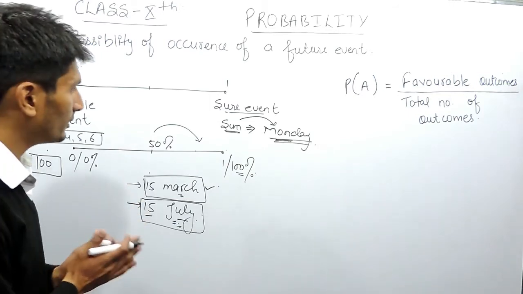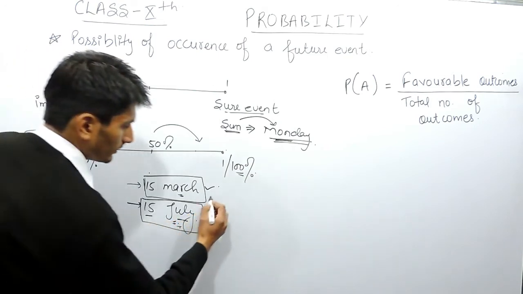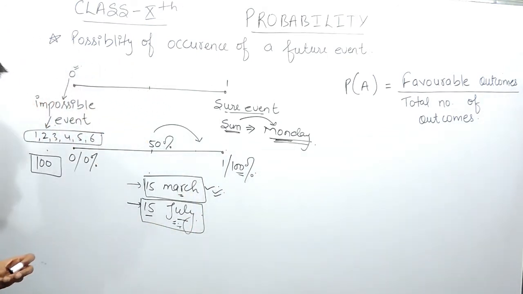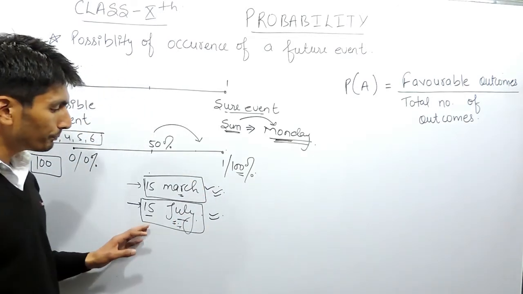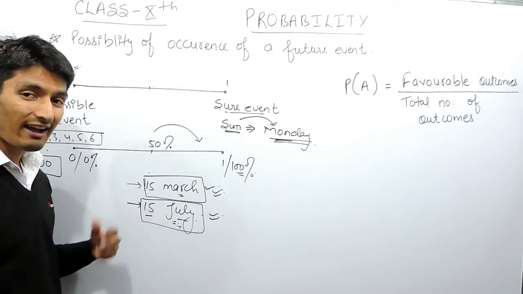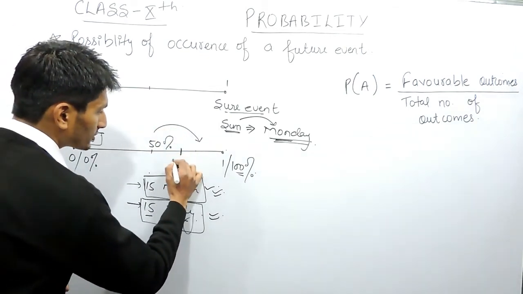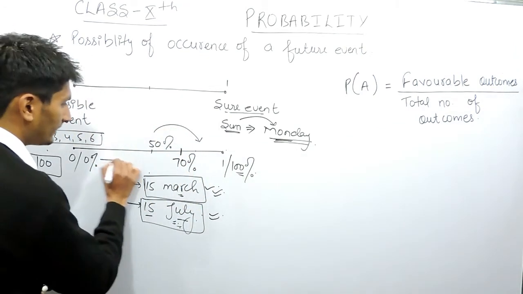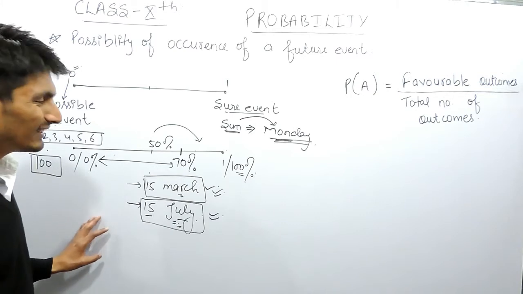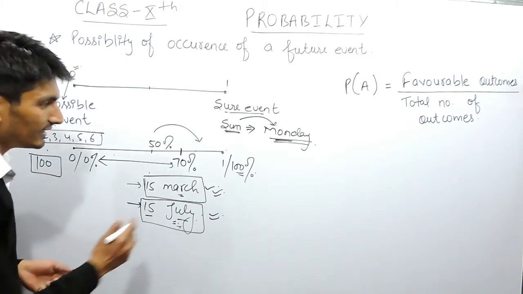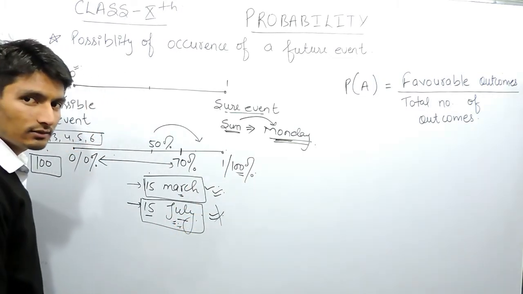Now one thing is again important. Let's take the example of 15 July. I am saying the possibility of 15 July having a rainy day is more than 50%. Suppose the possibility is 70%. We are saying there is a 70% chance of rain on 15 July. So obviously there is a 30% chance that on this day it is not going to rain.